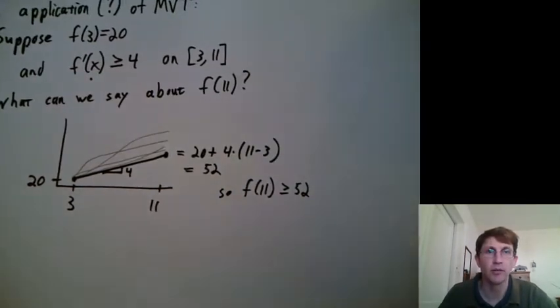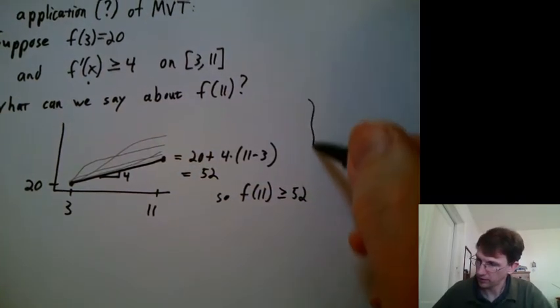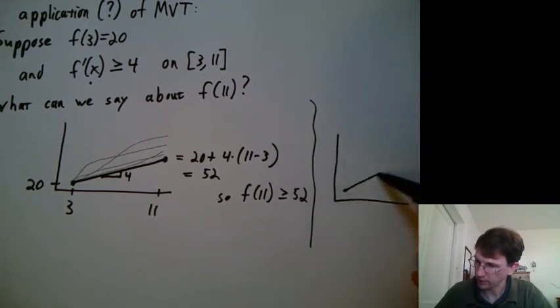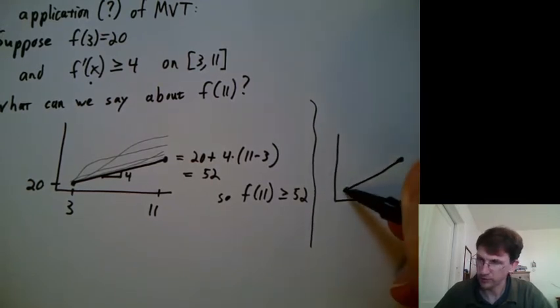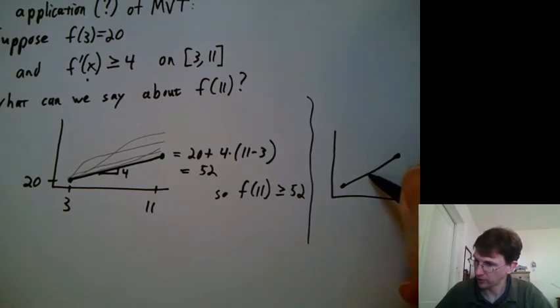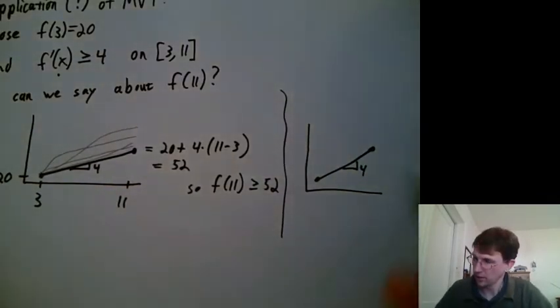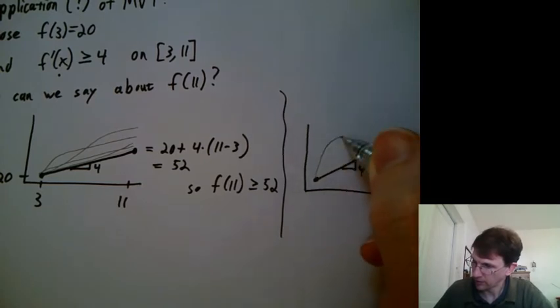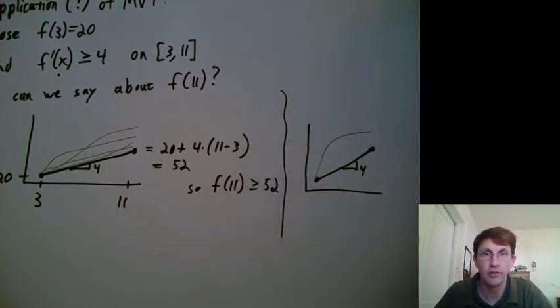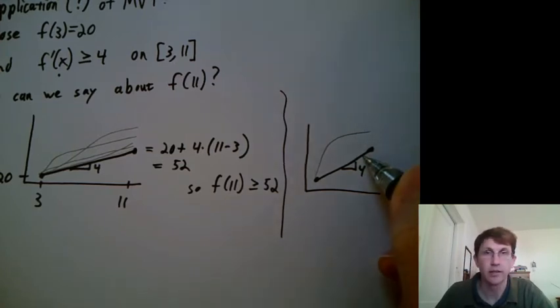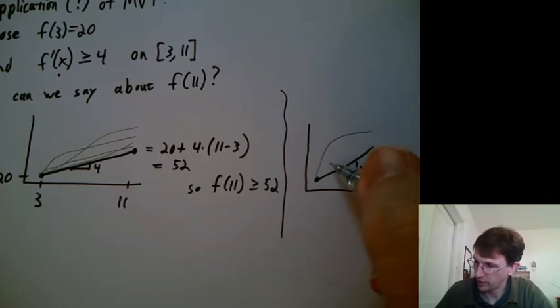Can we draw some curves that would not follow this rule that f prime is bigger than 4, but look like they might? So we'll draw that same kind of line there. Suppose that slope is 4 still. Nothing special about 4, it's just a nice number. Could you say, how about that curve? Well, that slope here ends up not being as fast as 4, so you can't do that one.